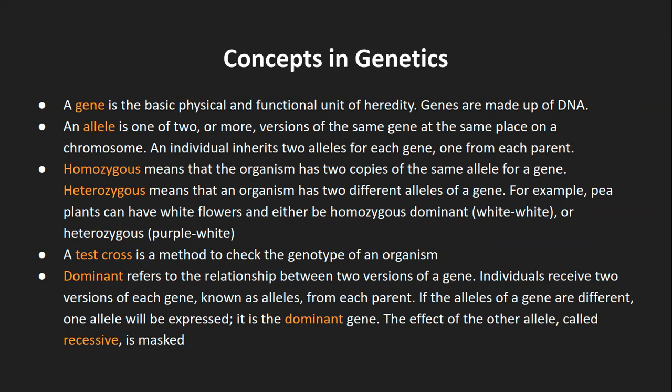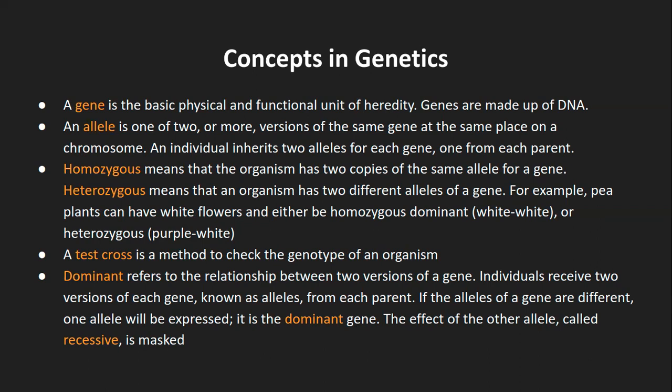Now there is a new term which is called allele. An allele is one of two or more versions of the same gene. Two is in the case of humans. Like we know, haploid is one set, diploid is two sets, and triploid and so on is three or more sets. We are human, so we have two sets of chromosomes, so we will have two alleles. If it is a triploid organism, it will have three sets of alleles. So that's what is meant by allele.